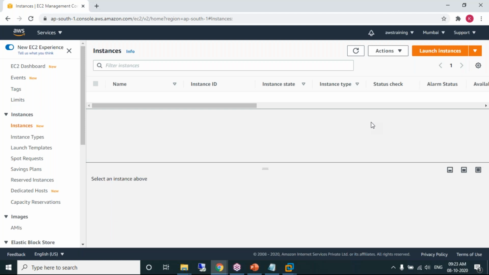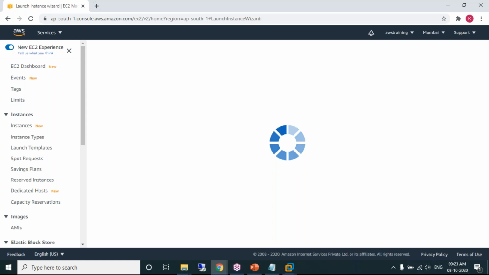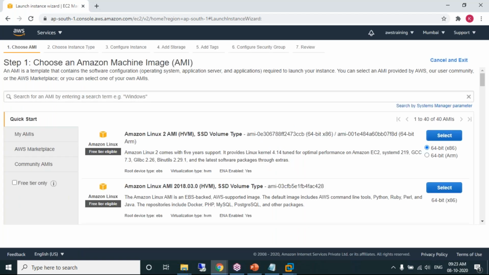Okay. I have logged into my EC2 service, and what is our plan? Our plan is to create a Linux machine. Look at the way we create a Linux machine. And practice is very important, especially for beginners. Every session is recorded. Get the recording from the management team, and then get the notes from the management, and then please go through the recording, and using the recording, please practice. I'm launching the instances. Launching is nothing but the steps of creating a machine.